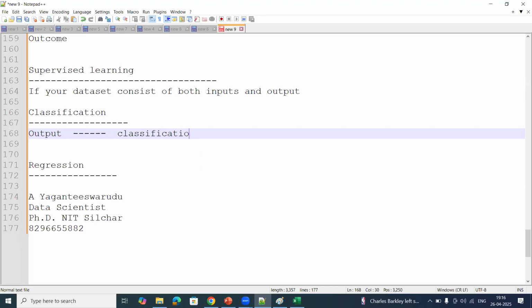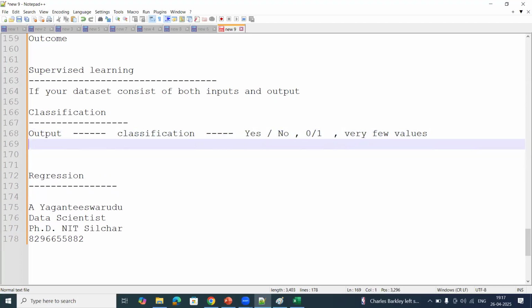Classification type means you are able to classify your output, that is yes or no, or 0 or 1, or very limited values, very few values. Sometimes your classification problem may not be only two values, that is binary values. Multi-label classification also will be there.